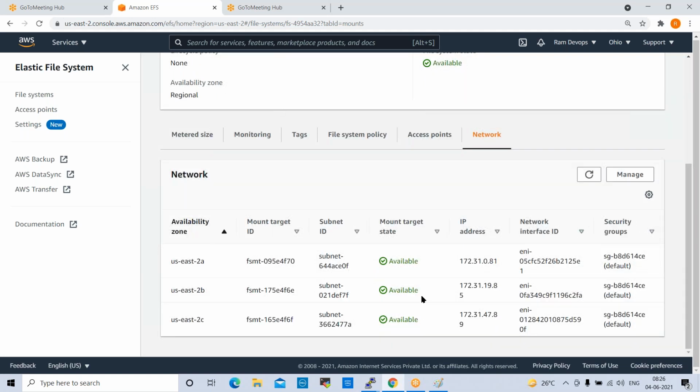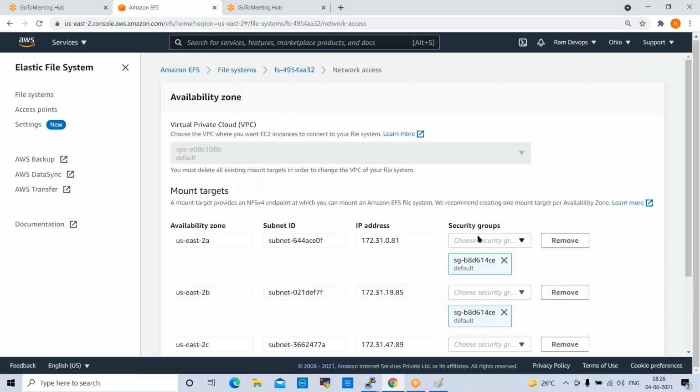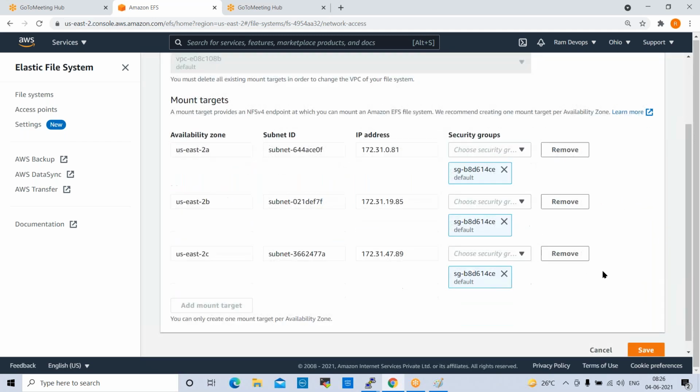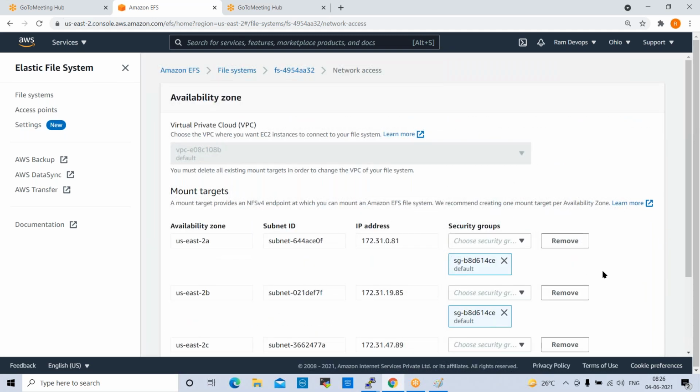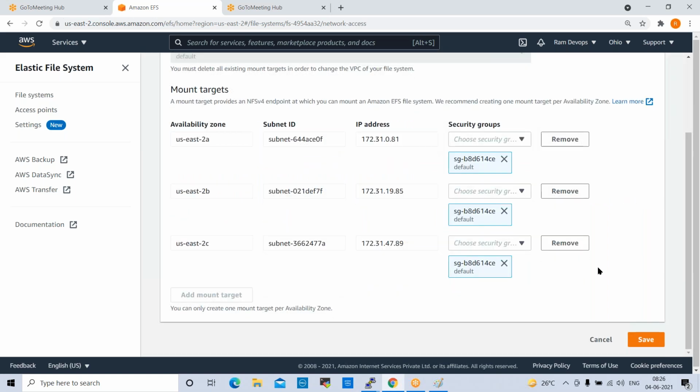Yeah, now it is available. See here, now it is available. Yeah, next one is click on main. So here, what we need to do? We need to select our security group here. Whatever security group we selected for instances, that same security group we need to select here.